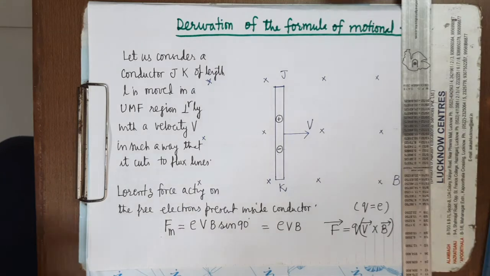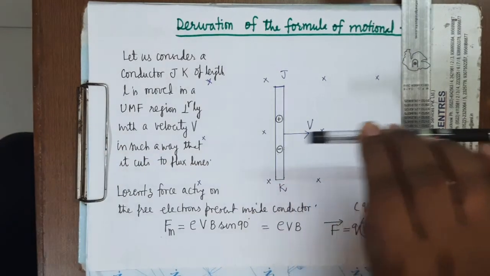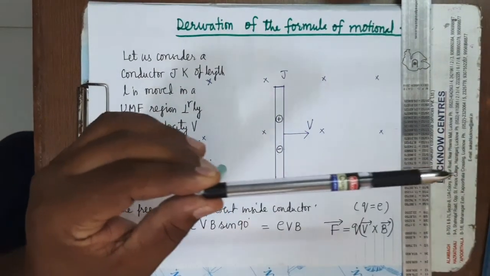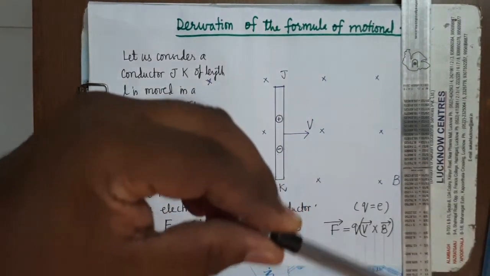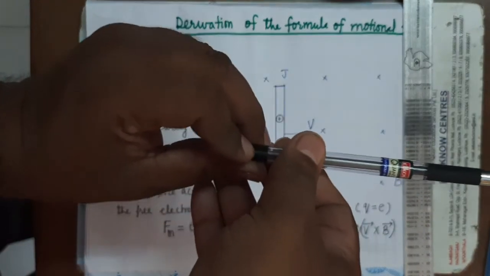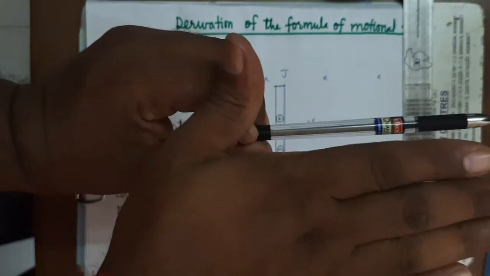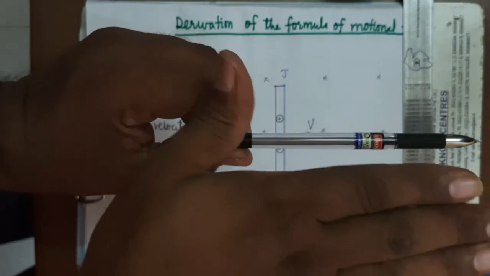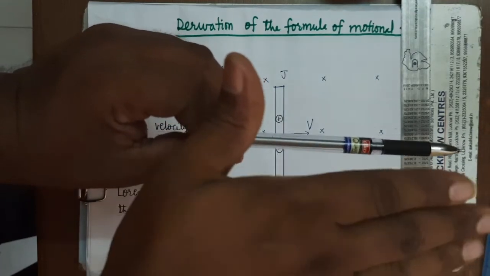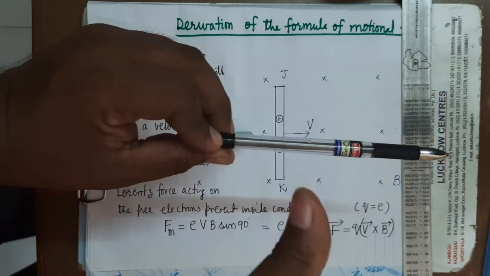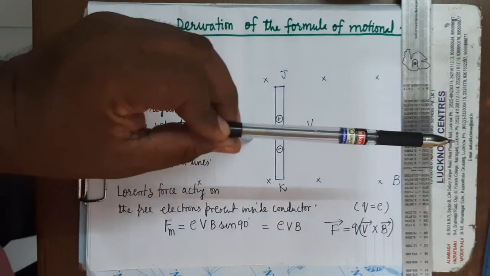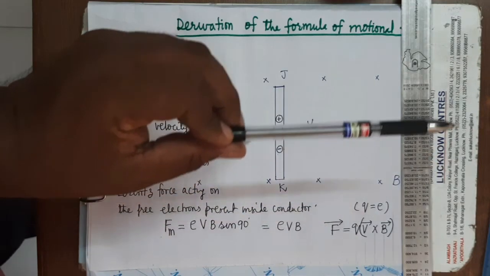So see here, V is directed in this direction. Magnetic field is in this direction. When you apply the right hand palm rule, the palm is along the vector V, the curling of fingers is downward, so the thumb is pointing towards J. Therefore the force will act on the positive charge towards J.